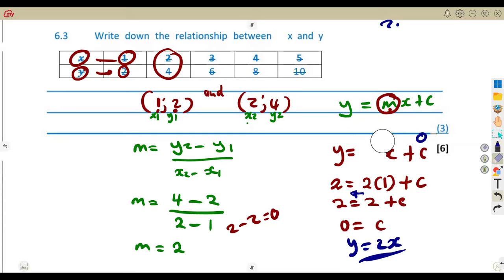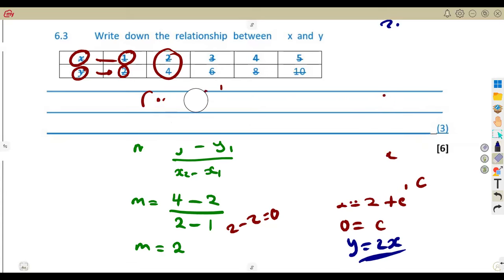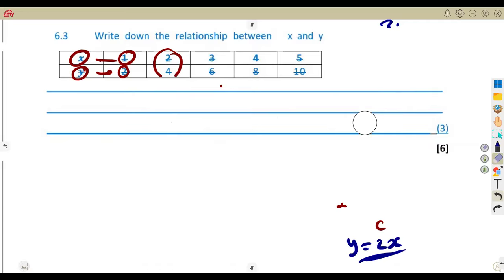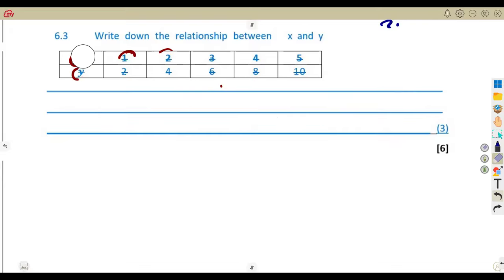Or you can use the concept of a linear pattern. We can see that this is a linear pattern. The difference in the output, the y value, is the same: 4 minus 2 is 2, 6 minus 4 is 2, 8 minus 6 is 2, 10 minus 8 is 2.